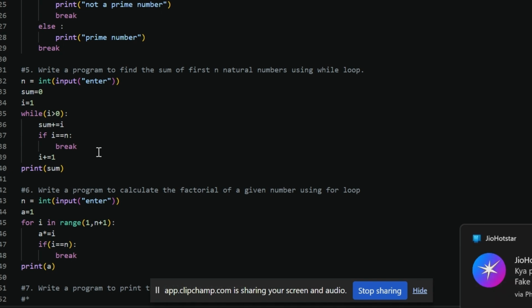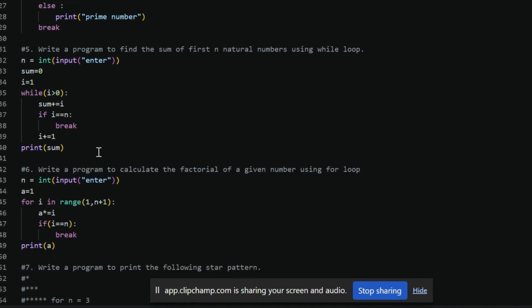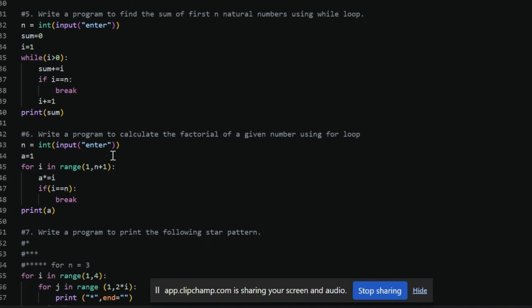We are summing all the first n natural numbers. If I becomes equal to n, then it will break. And for the next iteration, we increment by 1: I plus equals 1, which means I is equal to I plus 1. This is the shorthand operator. Then print sum, and we get our desired output.